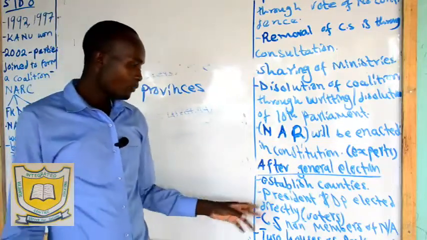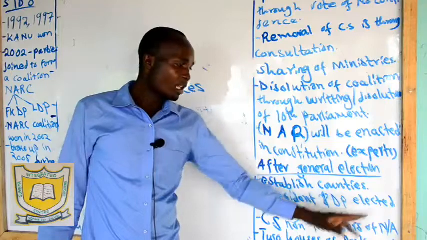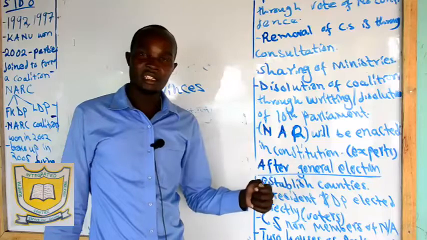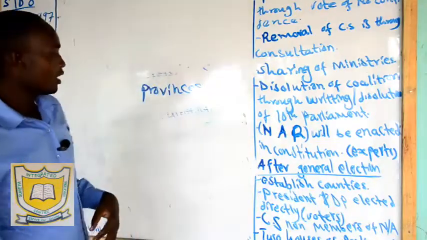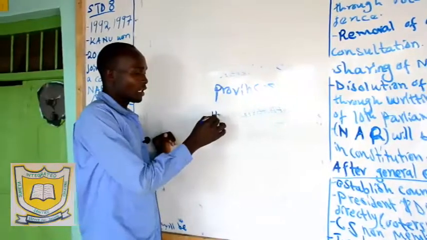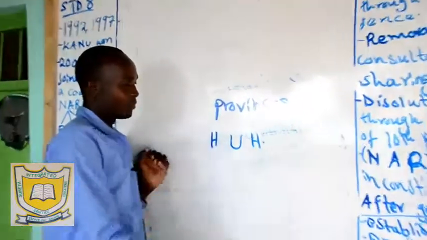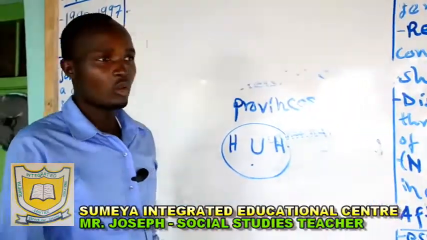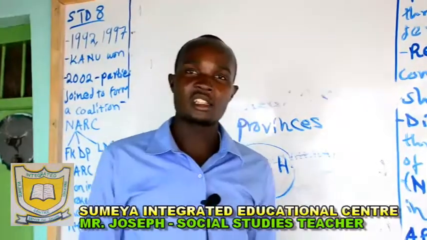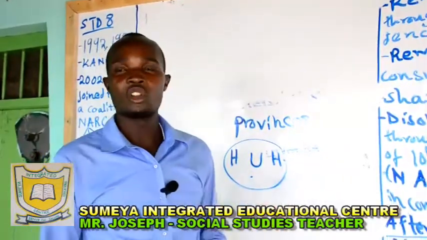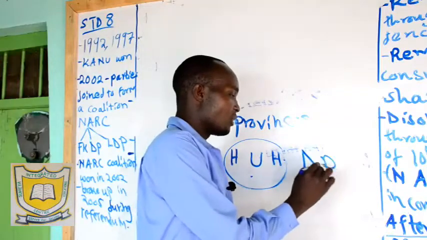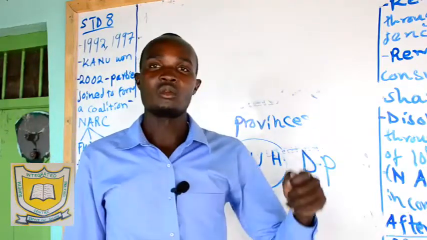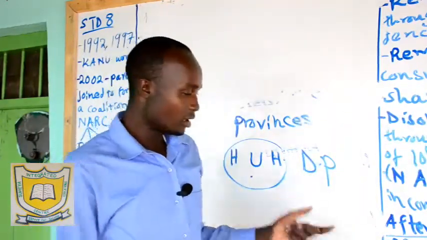Then also, the president and deputy president were to be elected directly by the people. What do we mean? For example, when Honorable Uhuru Kenyatta was going to be elected as president, he appointed William Samoei Ruto as his deputy. So when Uhuru won the election, then William Ruto automatically became the deputy president. That's what we mean. So this one also was established in the new constitution, that the president and deputy will be elected directly by the voters, registered voters.